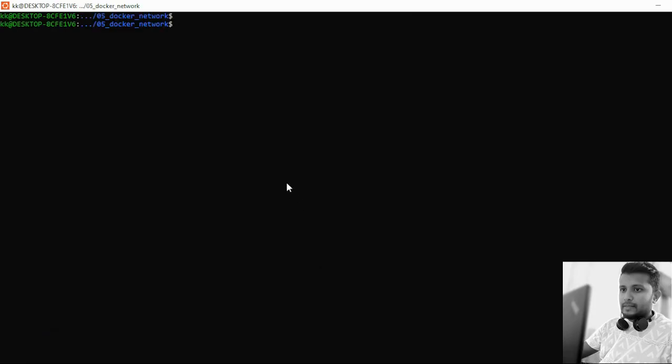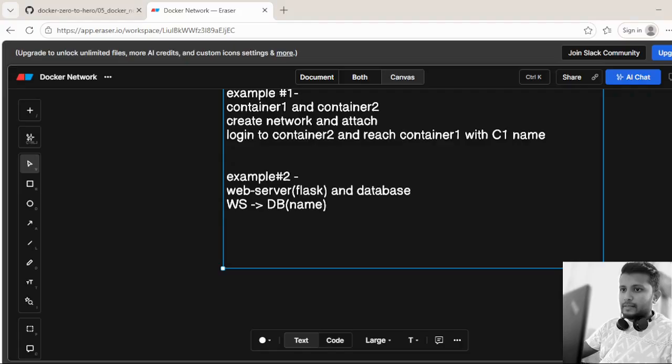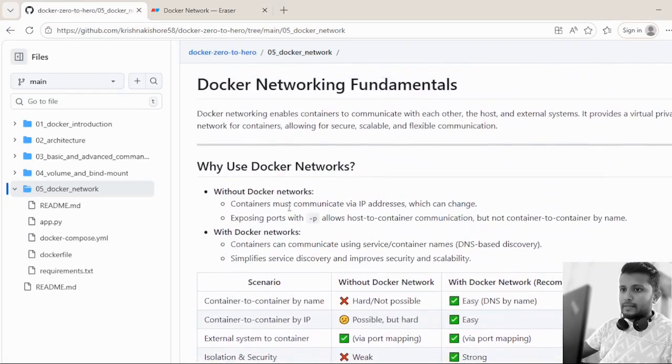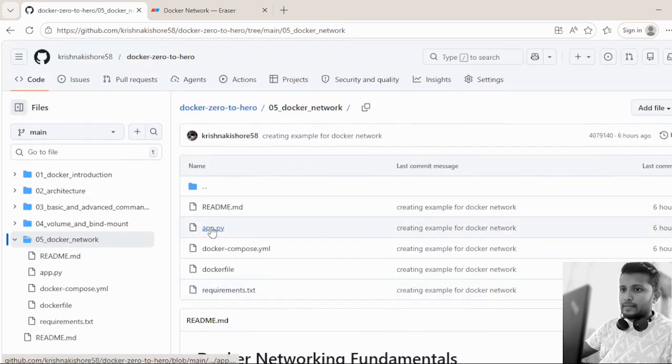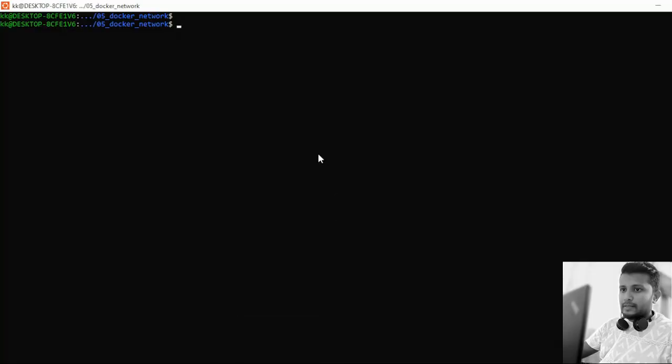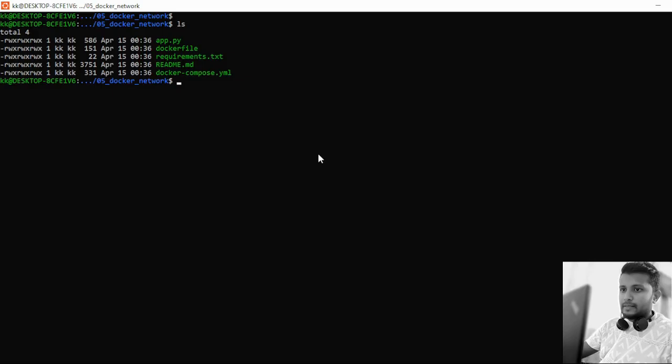Alright, so I have cloned the repo wherein I have all the related files to showcase this demo. So we have the web server in Python, we have the Dockerfile, the Docker Compose. Through the Docker Compose we are creating the two services, web service and the database. We have the requirements file to install the required plugins. I have these files on my local machine.